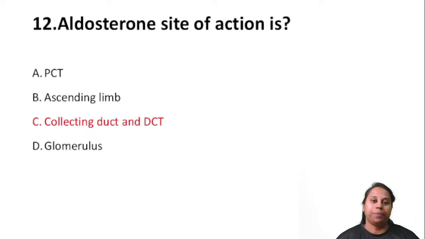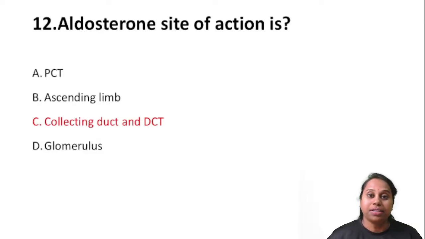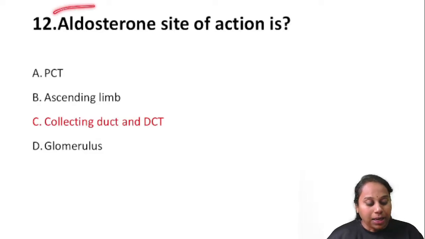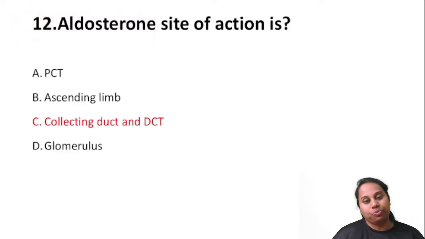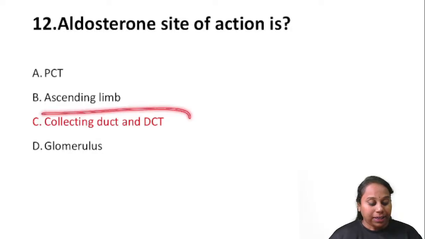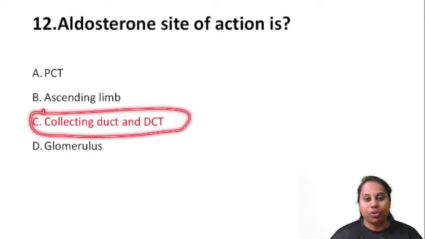Question number 12. Aldosterone, site of action. Highly important topic both for NEET as well as INI-CET. Aldosterone is a hormone produced by the adrenal cortex. It acts on the collecting duct and distal convoluted tubule.